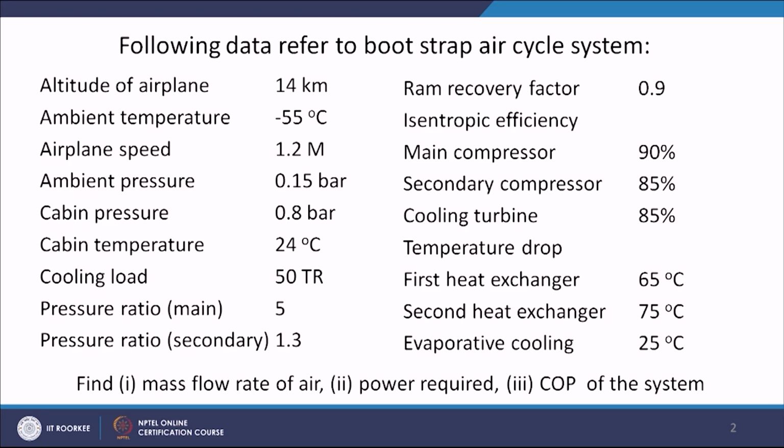Isentropic efficiencies: main compressor 90%, secondary compressor 85%, cooling turbine 85%. Temperature drop in the first heat exchanger, that is after first compression in the main compressor, is 65 degrees centigrade. In the second heat exchanger the temperature drop is 75 degrees centigrade, and evaporative cooling also contributes a temperature drop of 25 degrees centigrade, and evaporative cooling is done after the temperature drop in the second heat exchanger.